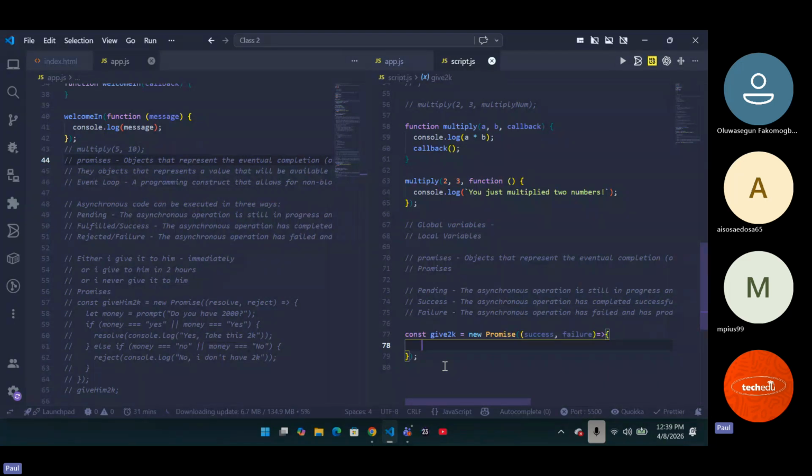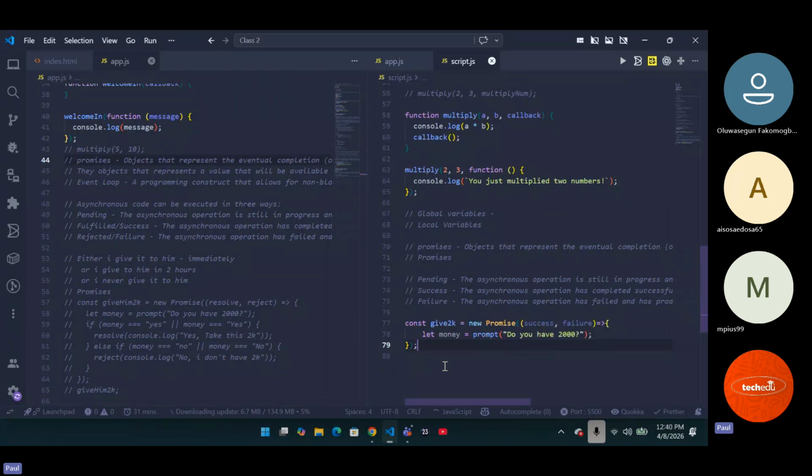details input that says, let money equals prompt, do you have 2,000 naira? Now, if that particular user has 2,000 naira, you want to create a condition that says, if that particular user has 2,000 naira, then there has to be a success message. Else, if that particular user does not have 2,000 naira, then give them a failure. Do you get it now?